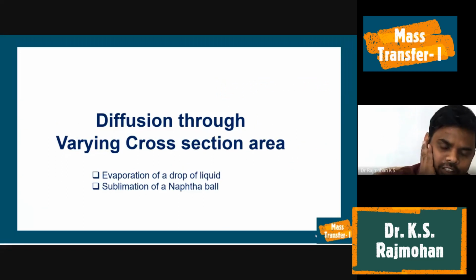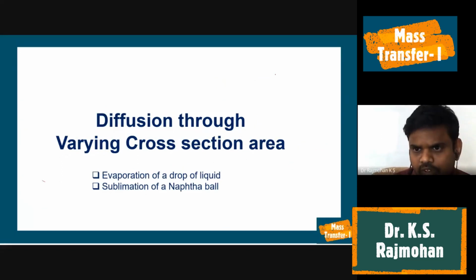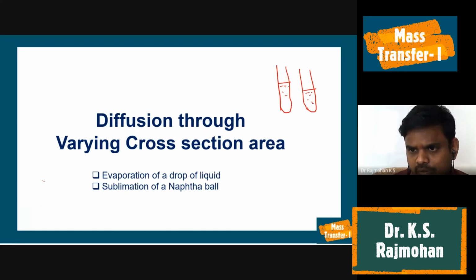When I say varying cross section area, in the previous lecture we considered a test tube in which a liquid was there, right? With respect to time the level was changing, Z1, Z2, like that, but the cross section area of the liquid remained constant.